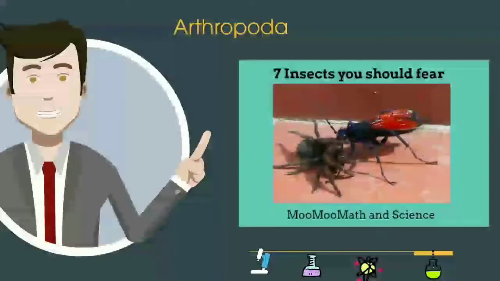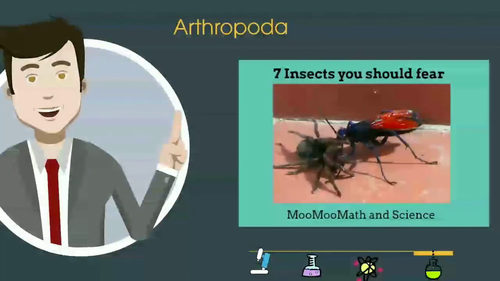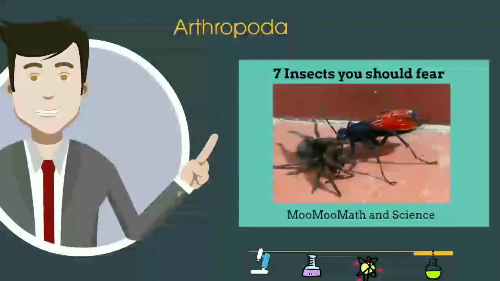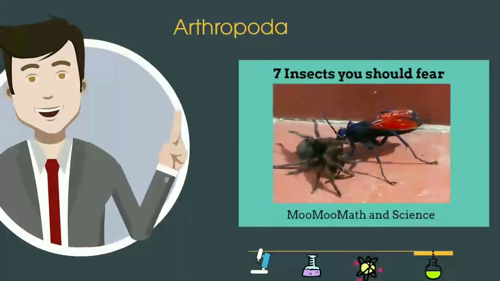Arthropoda include organisms with an exoskeleton and a head, thorax, and abdomen. They're subdivided into arachnids, which include spiders, crustaceans, which include lobsters, and a very large group called insects that are found throughout the world.